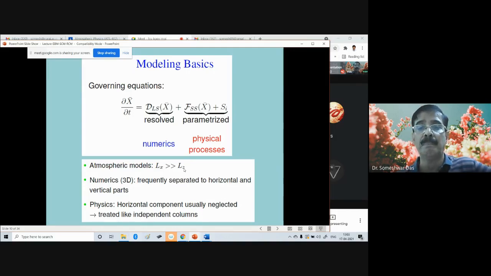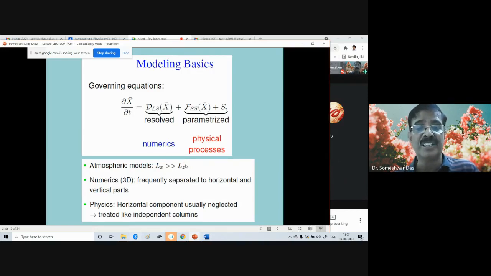Suppose you have placed the top of the model at 10 kilometers above the ground. But generally, earlier in old days, of course, when the computers were not powerful, the grid resolutions used to be about 100 kilometers or even more than that. So this 100 kilometer is the horizontal scale of the model, which is much greater than the vertical depth, which you have considered to be just 10 kilometers. Okay.